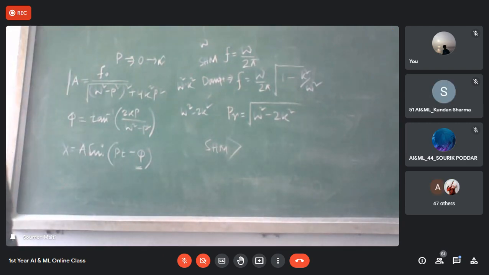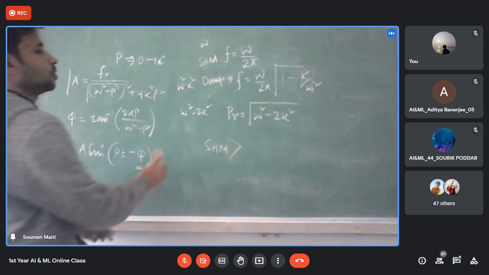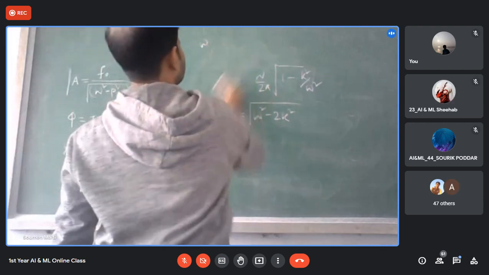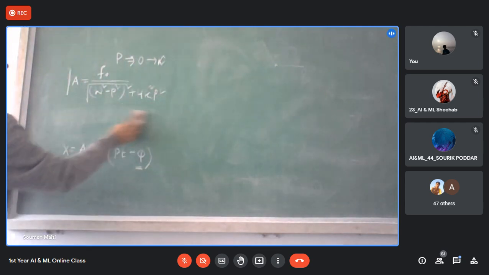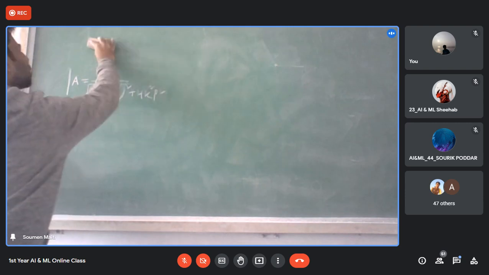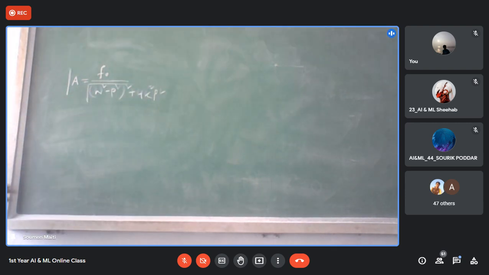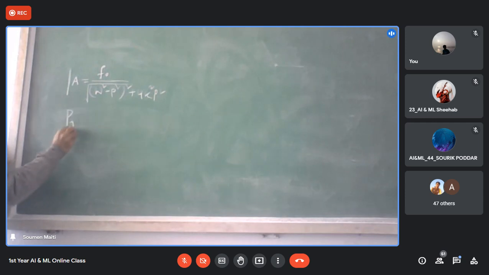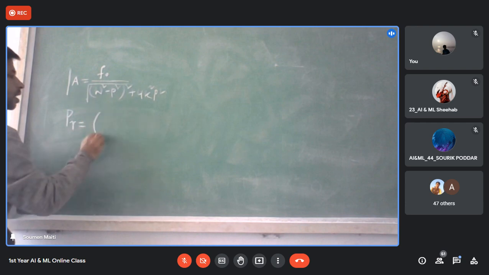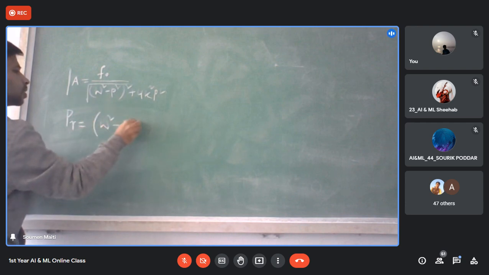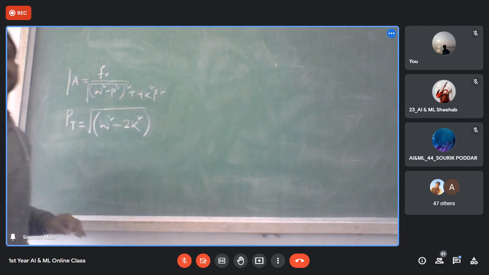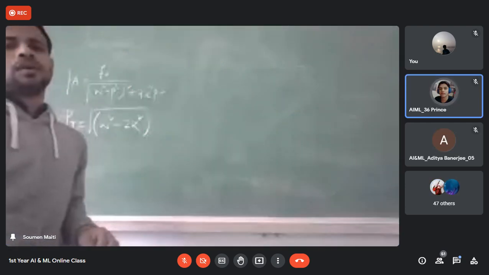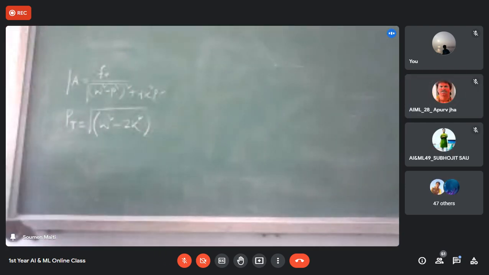Okay. So right now I can add one more expression here. I think I can erase these two, I don't need each one. So amplitude is nothing but this, and the particular frequency where the amplitude becomes maximum is called PR. PR we have already written as the root of omega square minus 2k square. Is it clear to everyone? Now look at this.